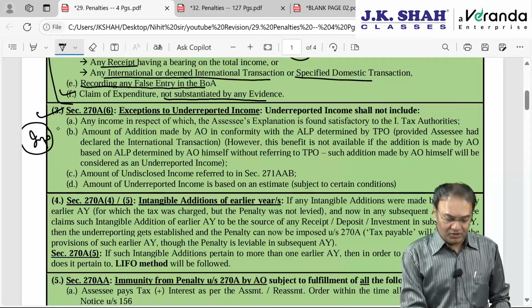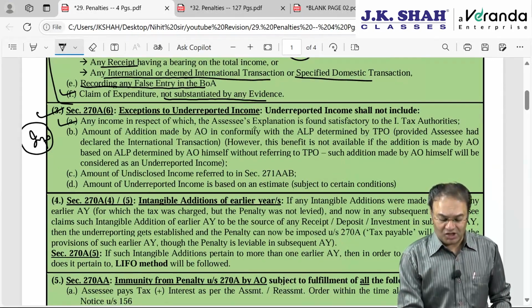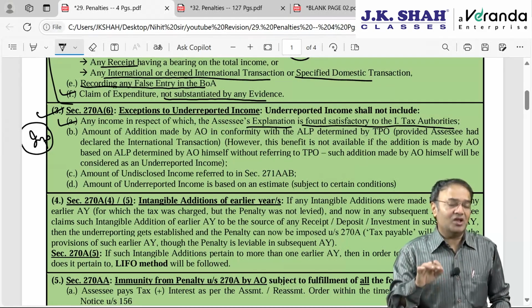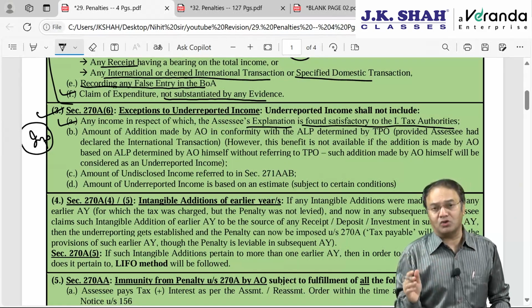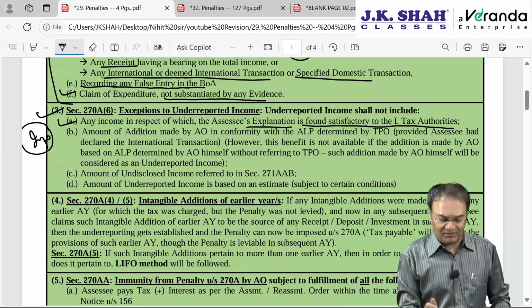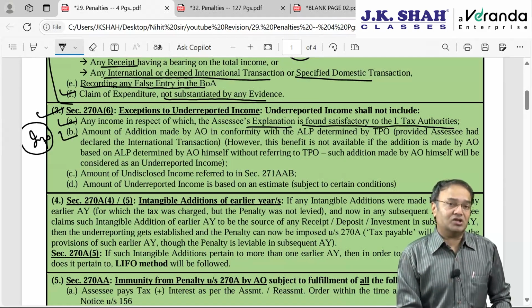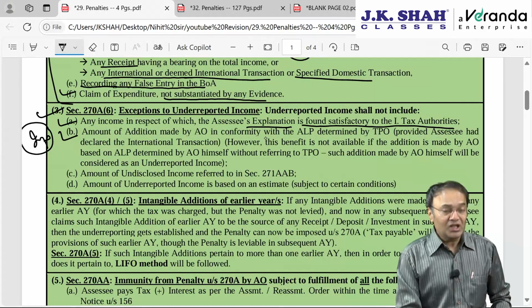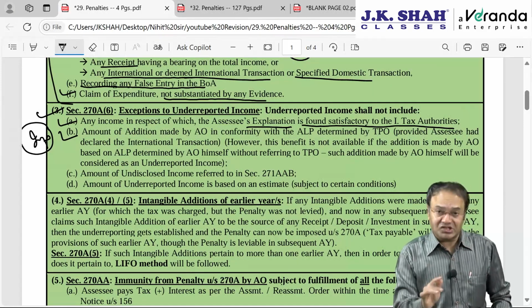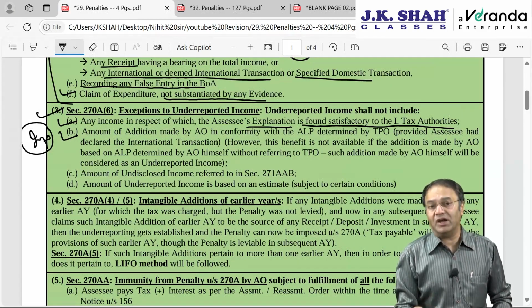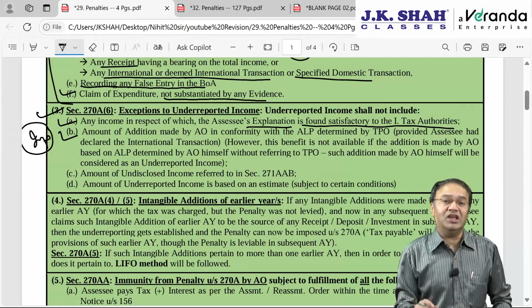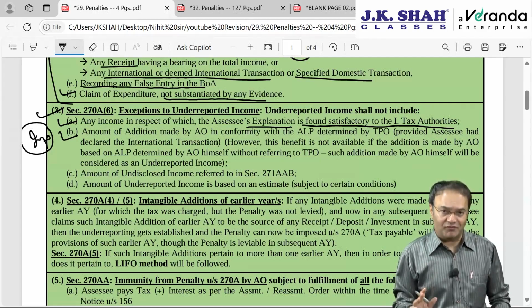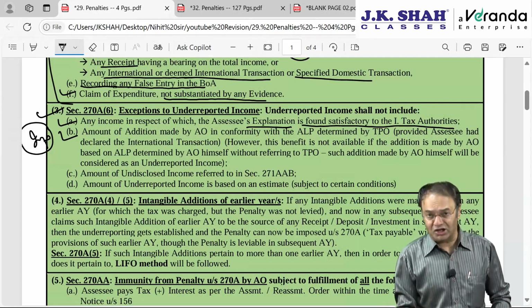In case the associate has provided a satisfactory explanation, if the associate's explanation is found satisfactory by the income tax authorities, that is, found satisfactory to the AO or to the CIT appeal, then penalty will not be levied. In case where the addition made by the AO is in conformity with the ALP determined by the transfer pricing officer TPO under section 92CA.